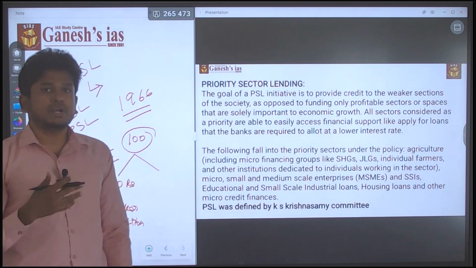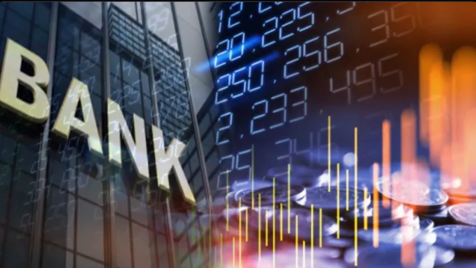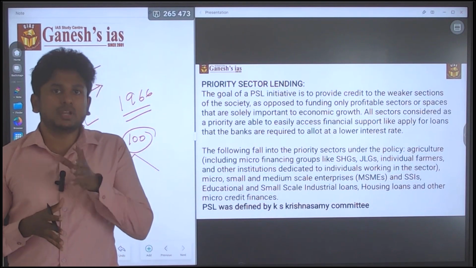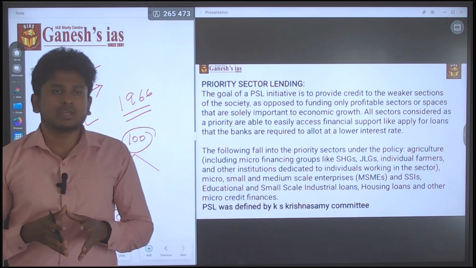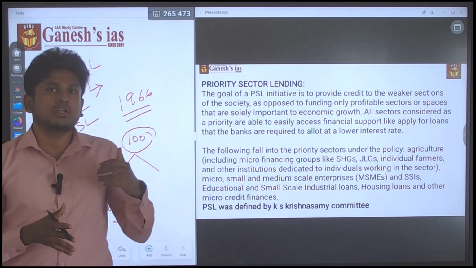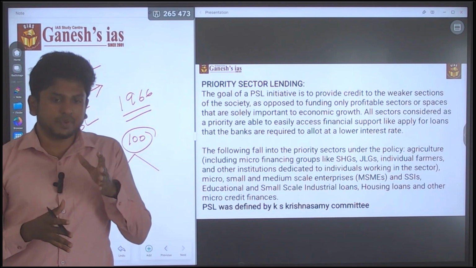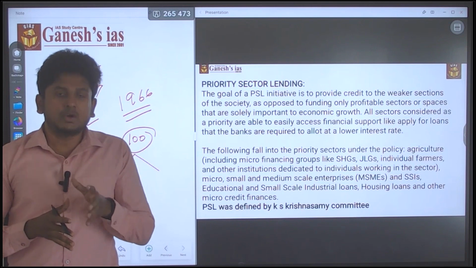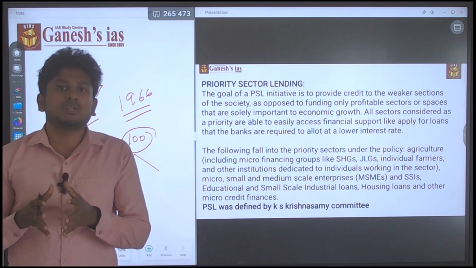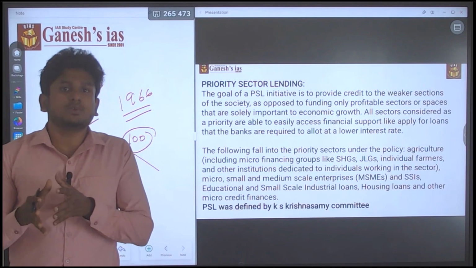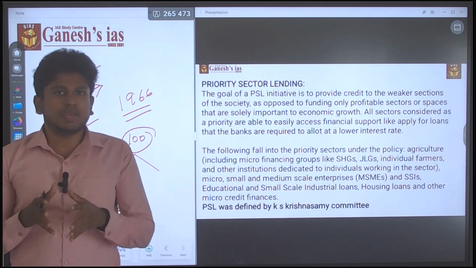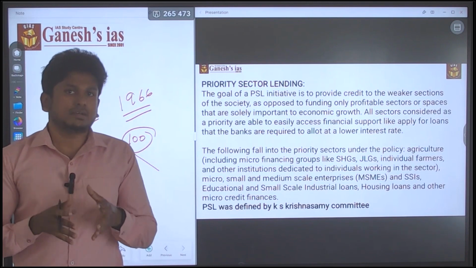For foreign banks there is a certain other definition, but every bank, even a foreign bank, has a certain percentage it has to lend to these sections. This 40% is for public sector banks. If it is SBI and it has 100 rupees as deposit, at least 40 rupees should be spent towards the weaker sections. That is the basic motto behind priority sector lending.